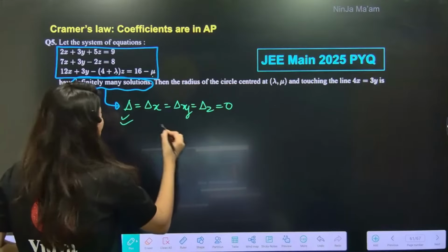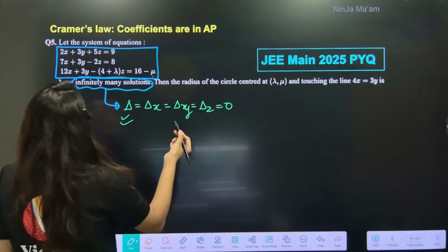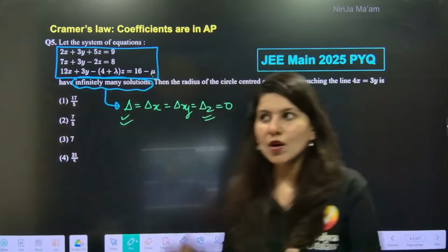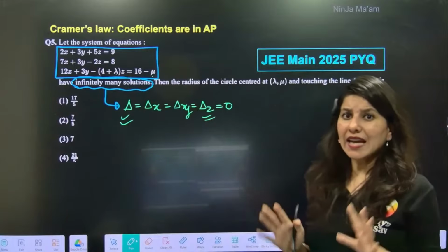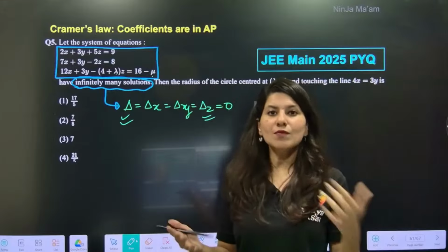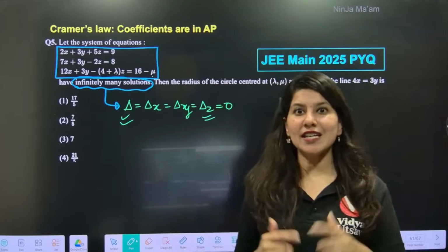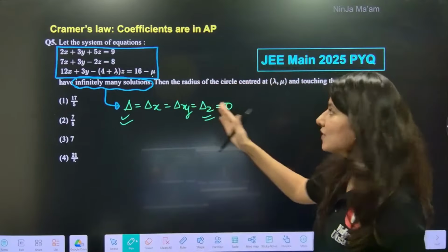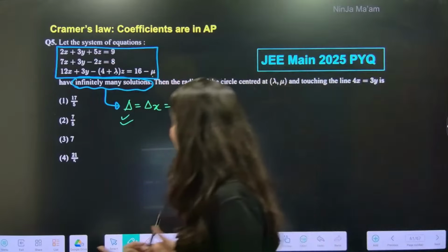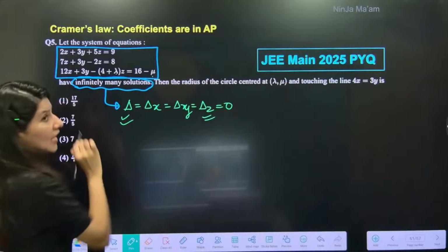So delta 0 and in fact delta z, if you calculate these two determinants and make them 0, the value of mu and lambda can be easily calculated. But again, it will take 2 to 3 minutes, sometimes more than 3 minutes, and calculation error can also happen. So I have told you to focus on the coefficients and think about it. Are the coefficients in AP, my dear students?